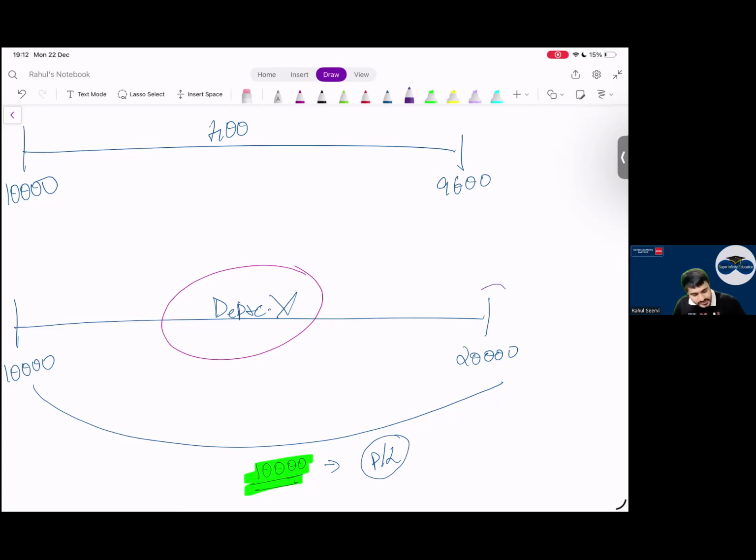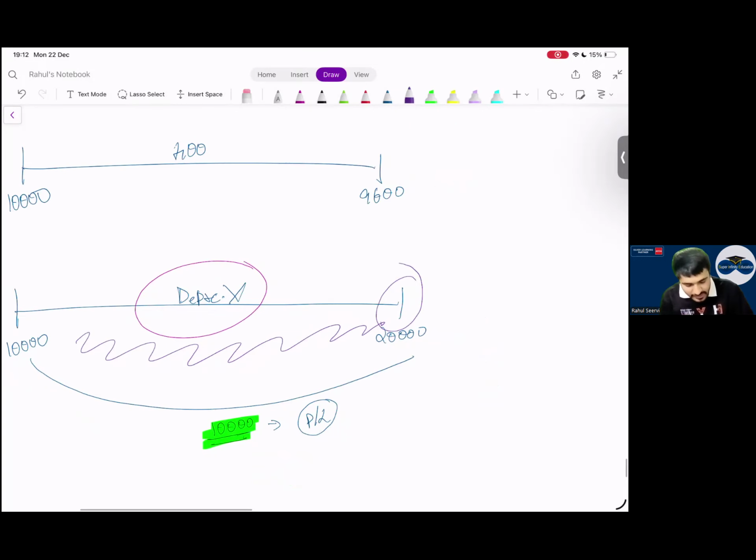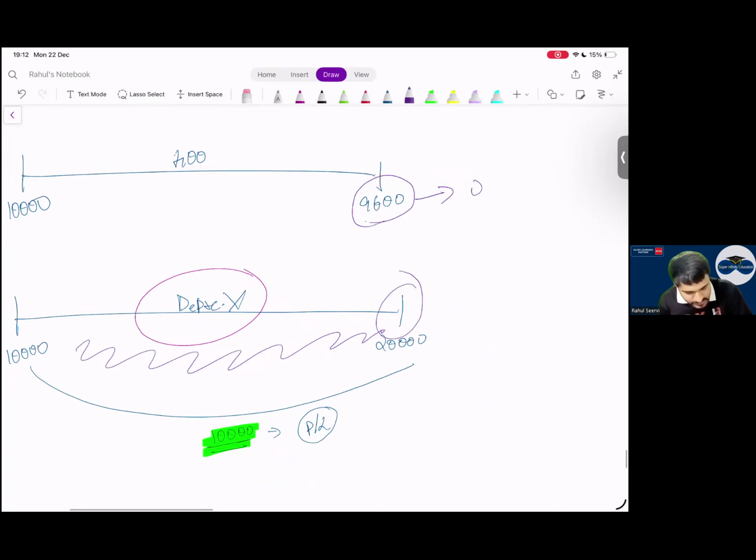Even though the asset is recorded at fair value at the end of the first year, will you charge depreciation for the first year? No. Why? See, I will explain the logic. If I say I charge depreciation, I calculate the fair value. What am I recording in P&L here? You only tell me, everyone. 10,400 gain. I record a gain of 10,400 and I record an expense of 400. Ultimately, what is the impact, Baba? 10,000 only, no? So can I say here 10,000?